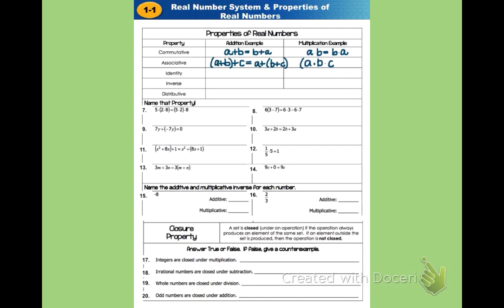So say we grouped the A and the B together, it would be the same thing as if instead we multiplied the B and the C first, and then whatever we got for a product, we'd multiply by A.